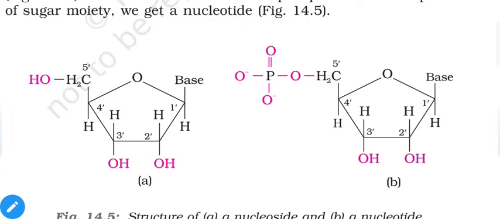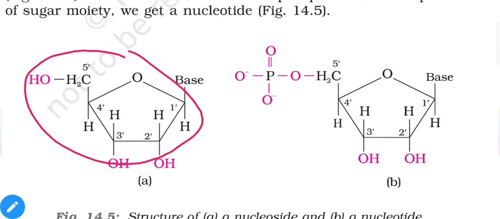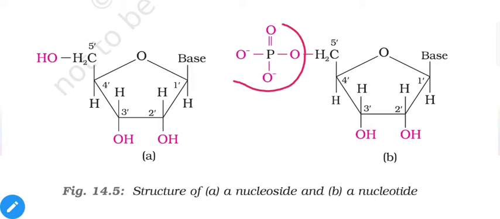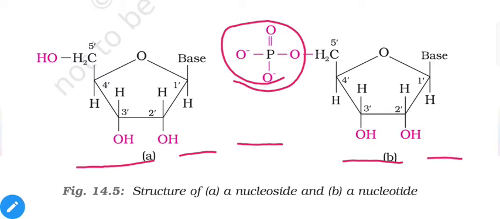We have our sugar molecule here, and a base molecule is attached on the first carbon of the sugar. So this is called a nucleoside. And when a phosphoric acid molecule is attached at the fifth carbon by replacing OH, it is called a nucleotide. That means with sugar and base we have a nucleoside, and with phosphoric acid molecule, sugar and base, we have a nucleotide.